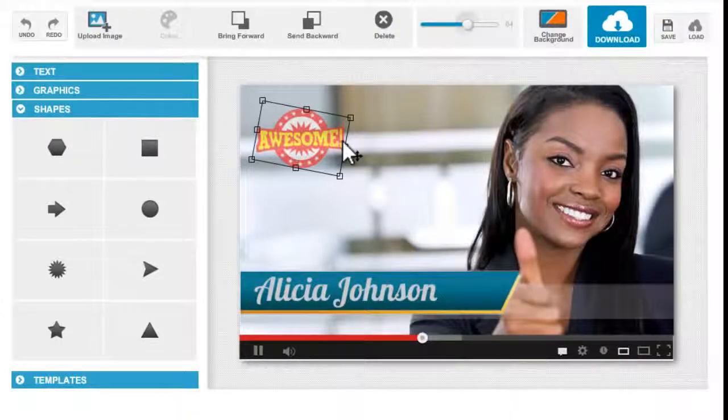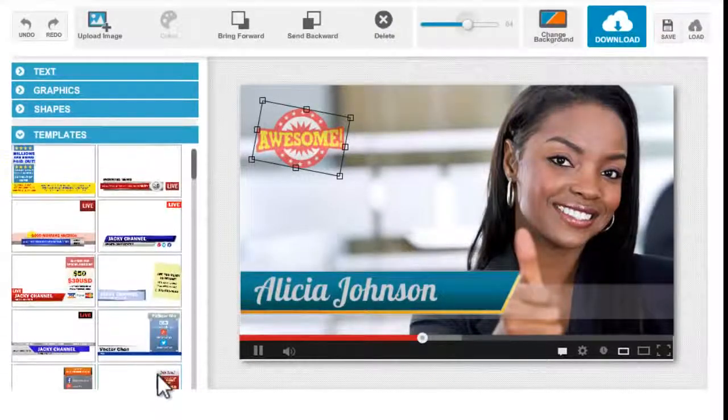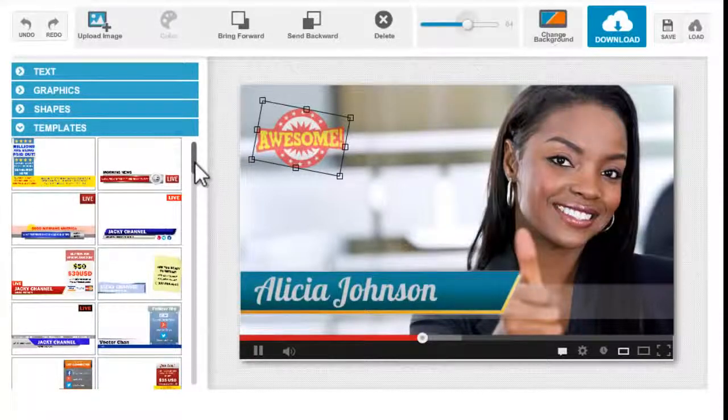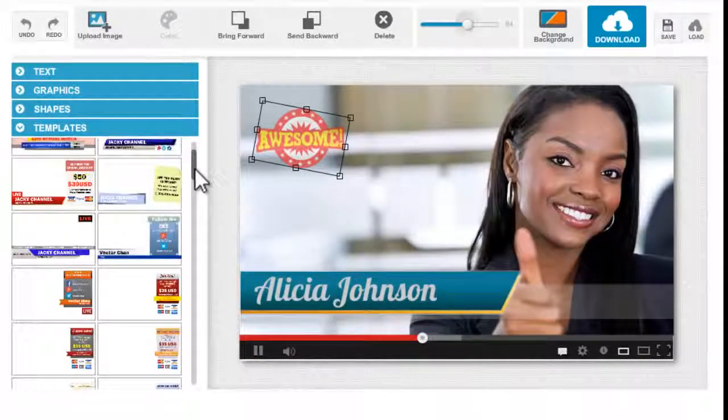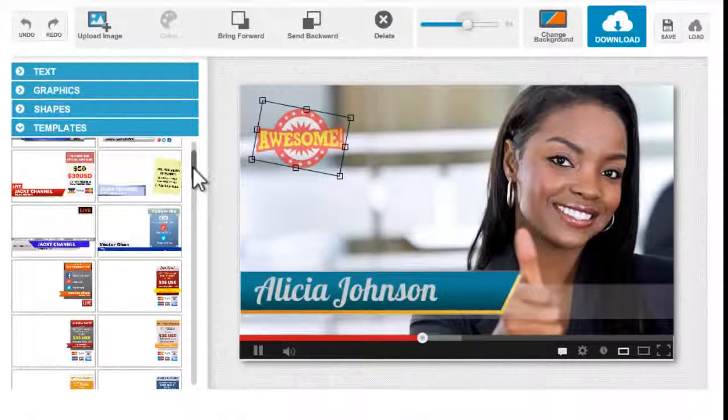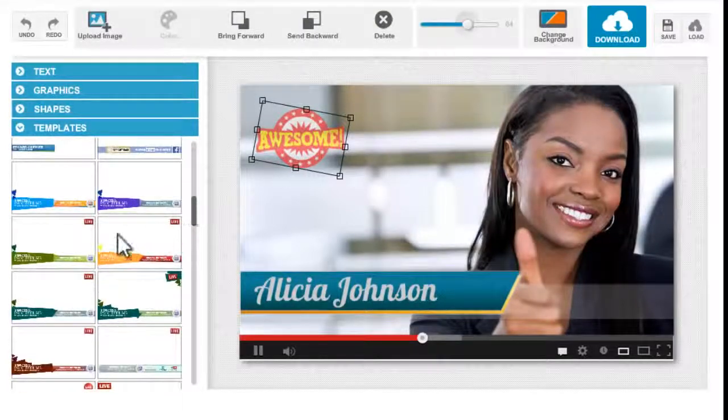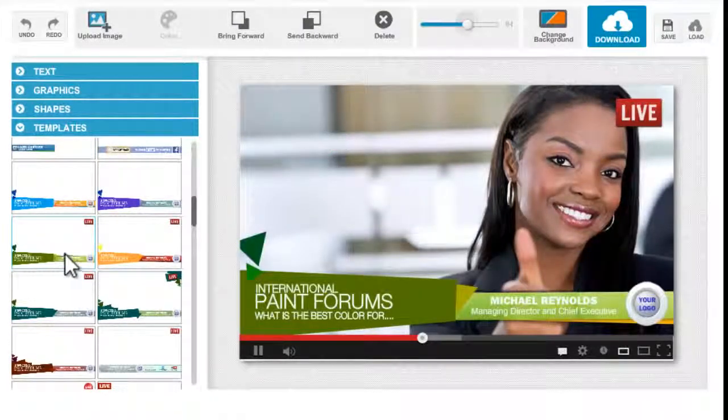Now, we also have templates. These templates are pre-made stuff that you can use for you to not start from scratch. Okay, so for example, I'm going to choose a random template right here, and you will see how that would work. Now, these templates are very editable.